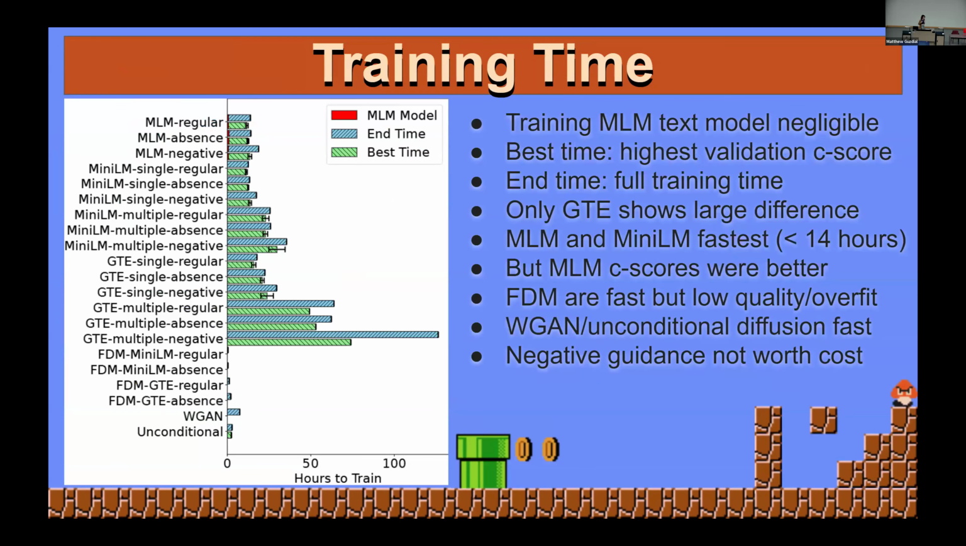So, with how long these models took to train, some of them took a very long time. Here's the graph of all the different models we trained and how long they took, at least on average. The MLM models were the quickest of the diffusion models that we trained that were text conditioned. You can see the FDM MiniLM and FDM GTE models there at the bottom. Those bars basically aren't there. They're extremely quick to train, which is why they have weaknesses. But again, there's still some use there.